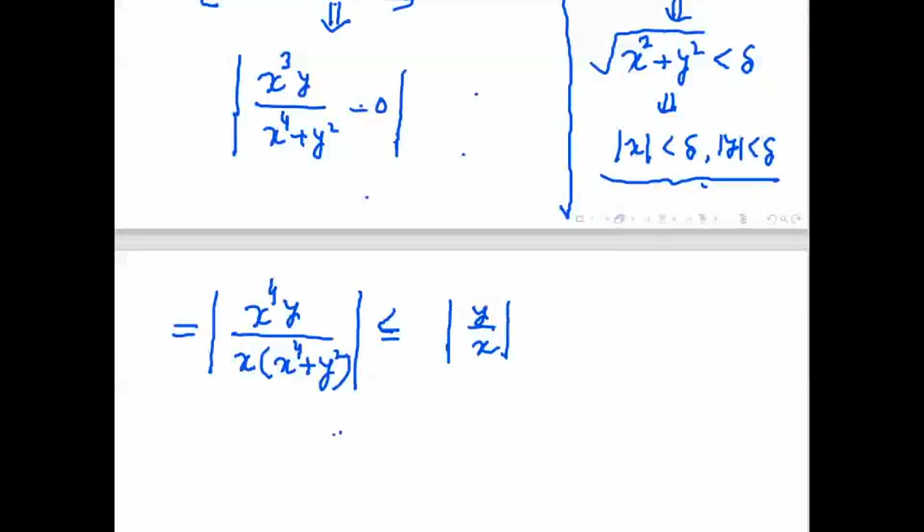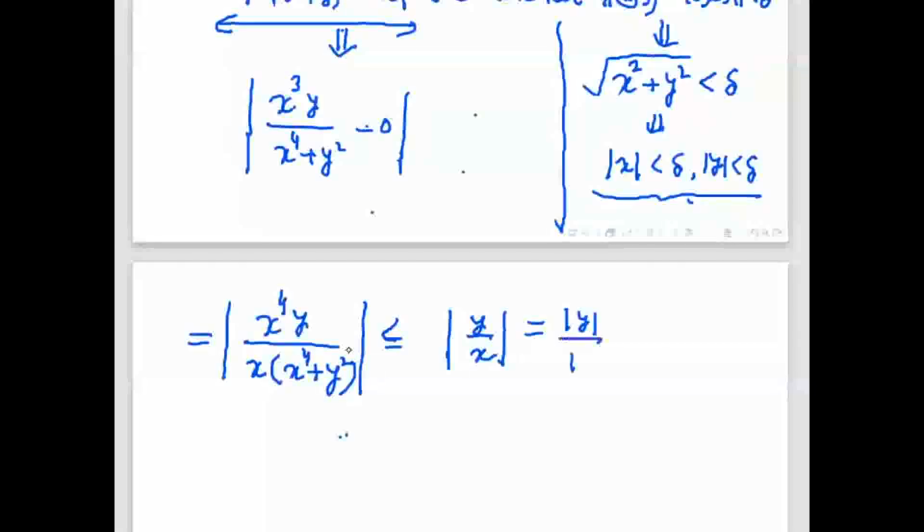Now tell me what is your conclusion. So that is equal to mod y by mod x. We know mod y is less than delta. What about mod x? Hmm. So your ultimate goal is that you have to just keep the term of mod x and mod y. If you get up to that in the numerator, then you can replace by delta easily.